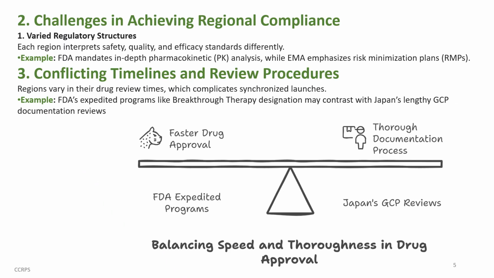Challenges in achieving regional compliance. Varied regulatory structures. Each region interprets safety, quality, and efficacy standards differently. The FDA mandates in-depth pharmacokinetic analysis while EMA emphasizes risk minimization plans. Conflicting timelines and review procedures. Regions vary in their drug review times, which complicates synchronized launches. For instance, FDA's expedited programs like Breakthrough Therapy designation may contrast with Japan's lengthy GCP documentation reviews.